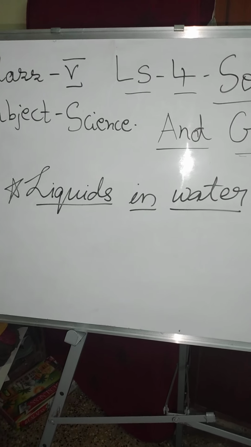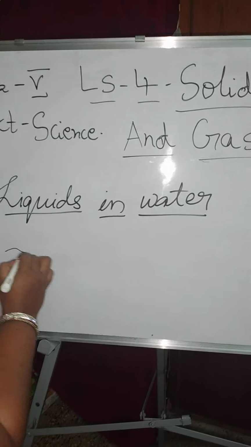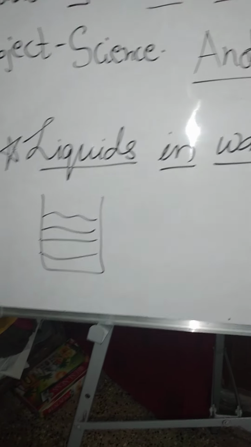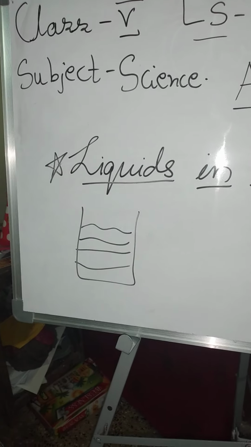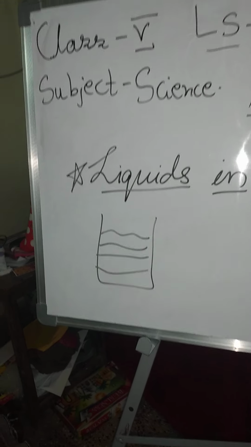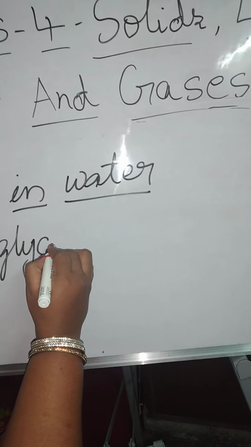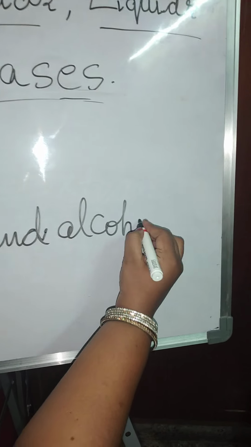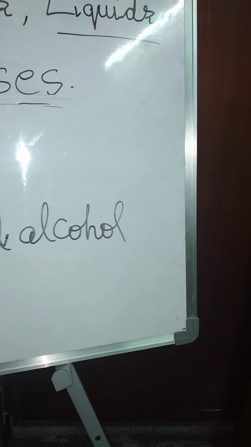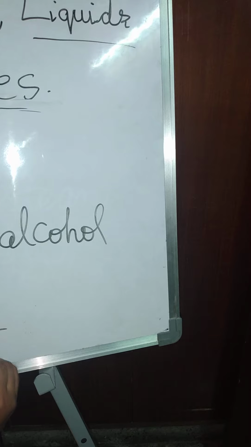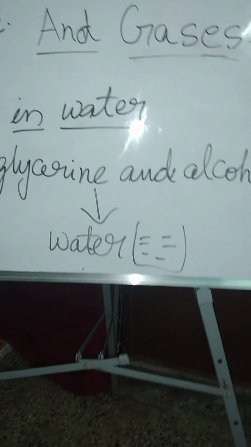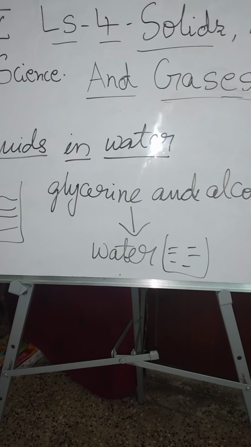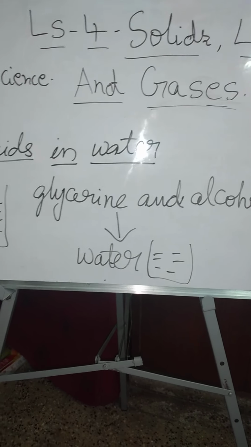Some of the liquids, when mixed together, dissolve in each other. Oil is also a liquid, water is a liquid. So when mixed together, some dissolve in each other. For example, liquids like glycerin and alcohol dissolve in water. So these two get dissolved in water. For example, kerosene oil and vegetable oil do not dissolve in water. Kerosene oil and vegetable oil will never dissolve in water. So now this is a different concept which we have learned.